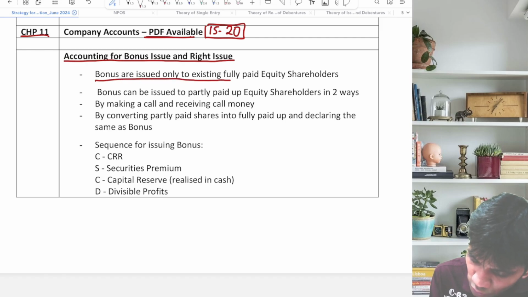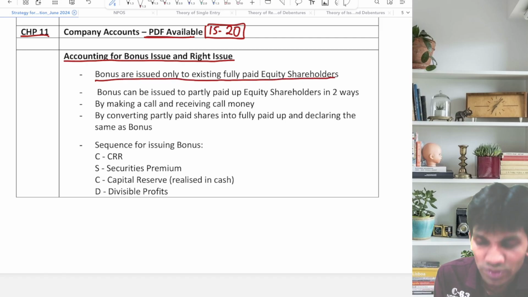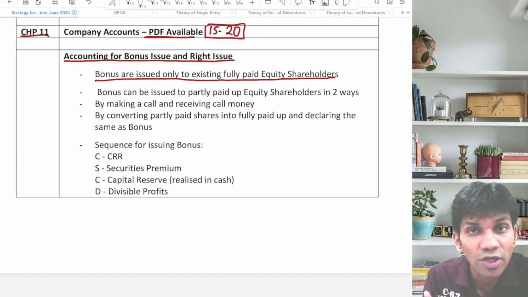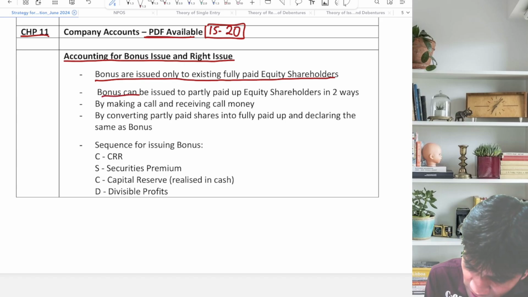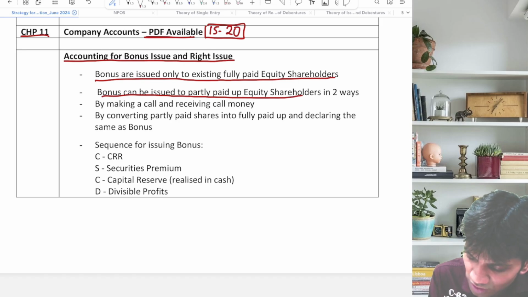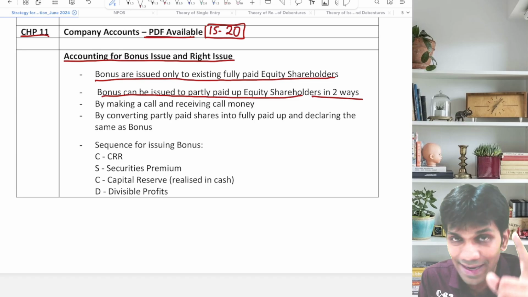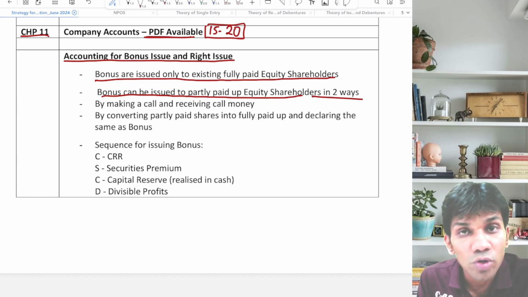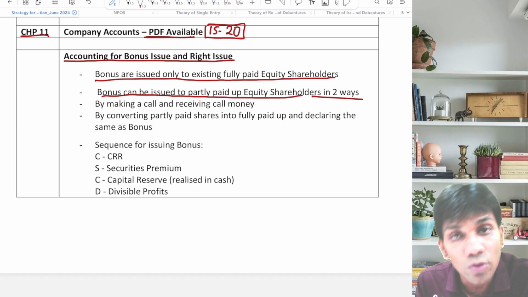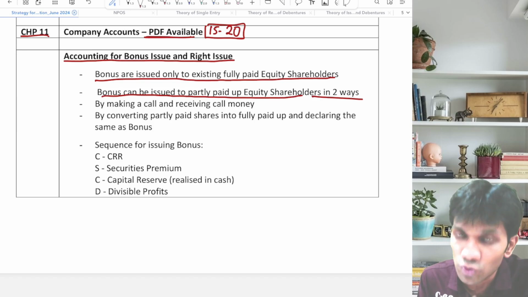Bonus are issued only to the existing fully paid up equity shareholders. Fully paid up shareholders होने चाहिए और existing shareholders होने चाहिए. Bonus can be issued to the partly paid up equity shareholders in two ways. Now, bonus can be issued to the existing fully paid up shareholders, as well as bonus can be issued to the partly paid up equity shareholders also. But there are two ways of issuing bonus.